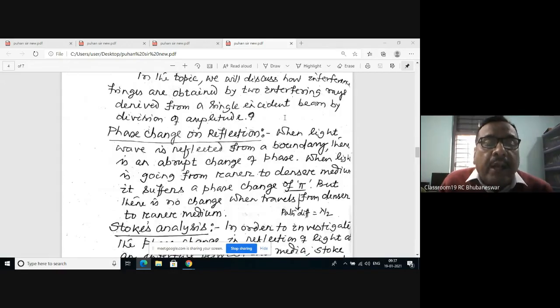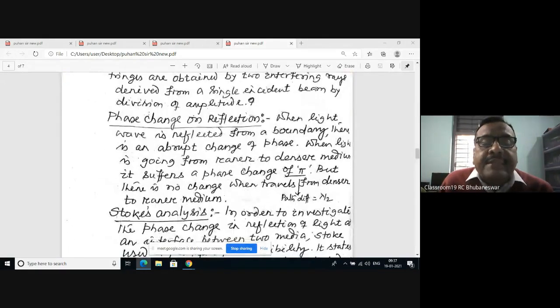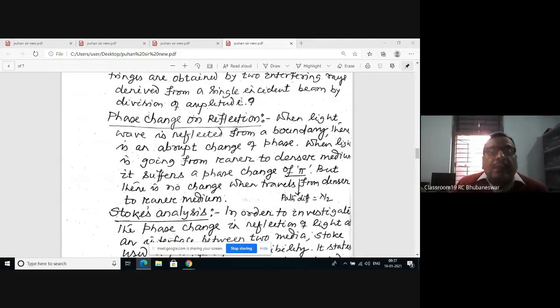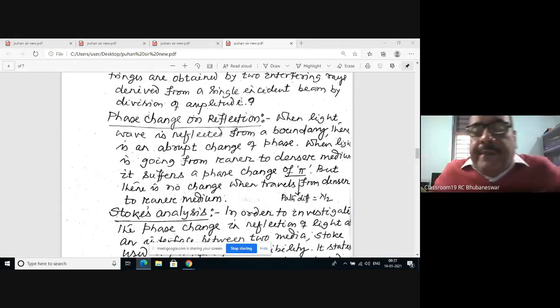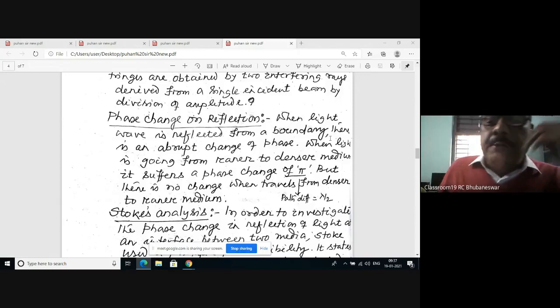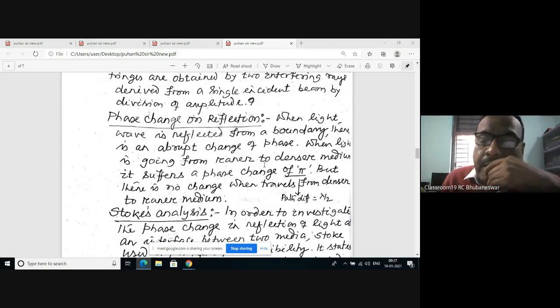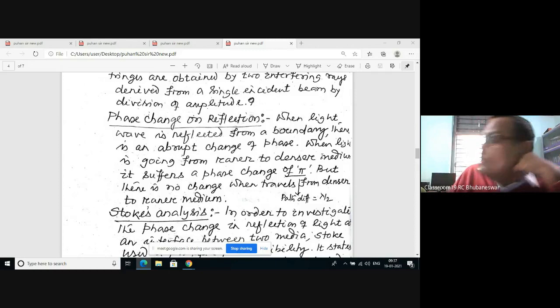So my point here is the phase change on reflection. When a light wave is reflected from a boundary, there is an abrupt change in phase. When light is reflected from the boundary of a denser surface, that means when light is going from a rarer medium to a denser medium, what will happen?